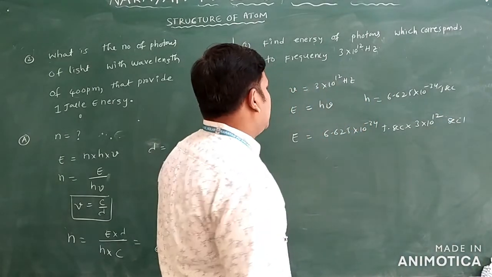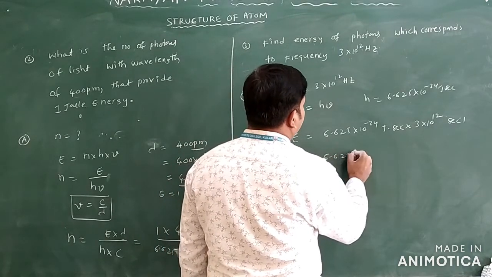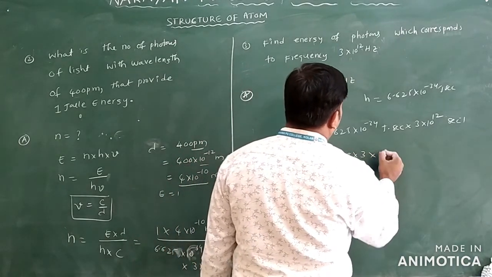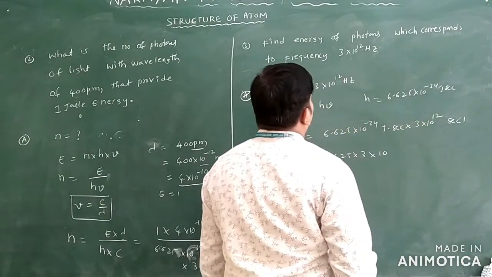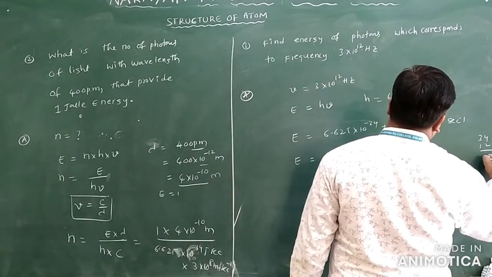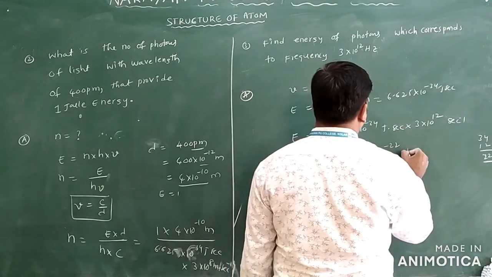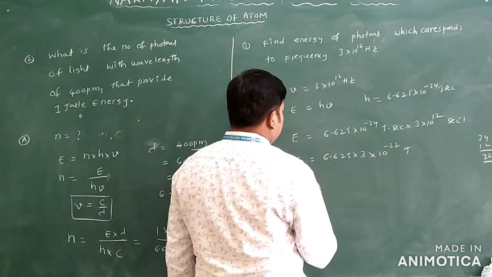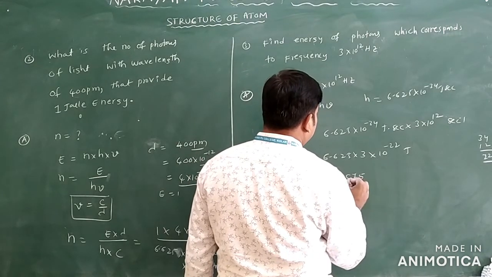Clear? Now we will see here E is equal to 6.625 into 3 into 10 power minus 34 into 10 power 12. So 34 and 12, how much you will get? We have 22. This is minus 22 joules you get only. So multiply this one with here 15. This is 7. This is 18.